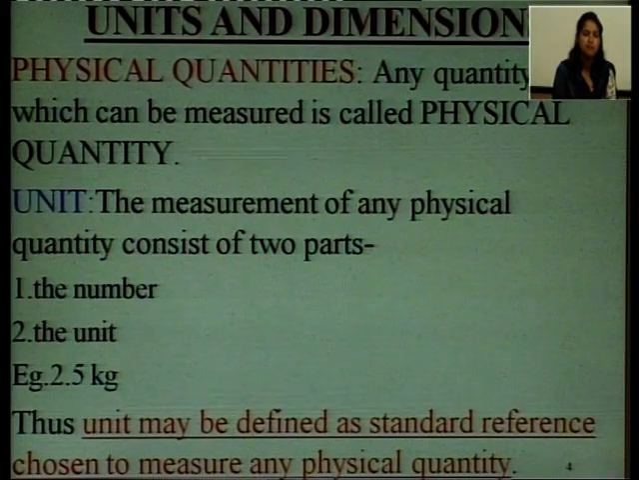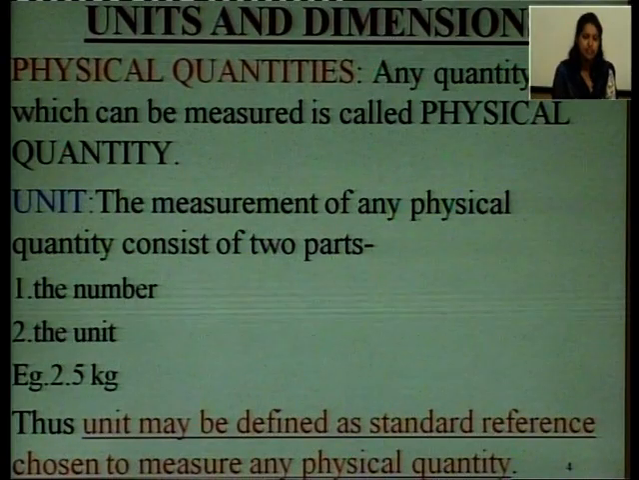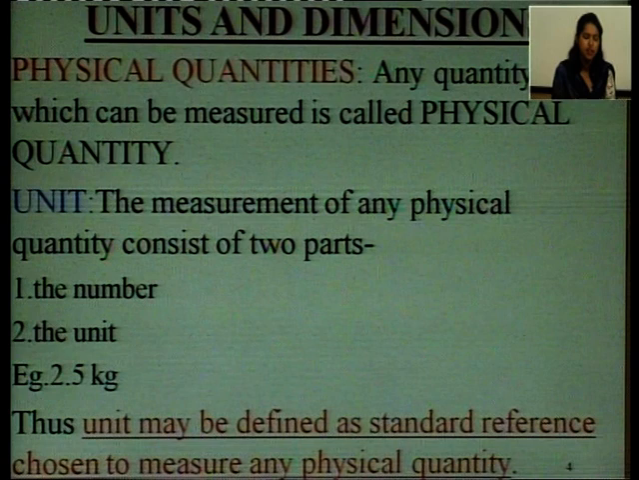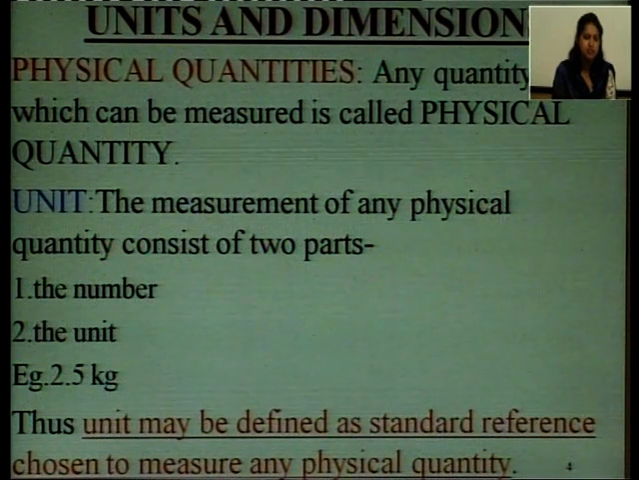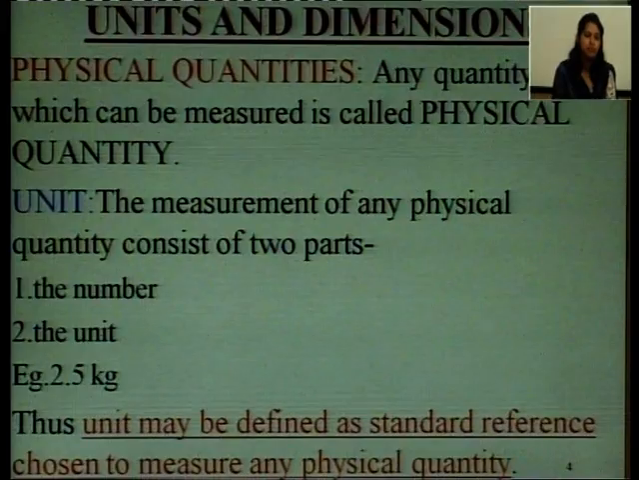So, what is the measurement of a physical quantity? It consists of two parts. One is the number, the second one is the unit. For example, if we want to express the mass, then it will be in kilograms, that is the unit, and the number is 2.5. Unit may be defined as a standard reference chosen to measure any physical quantity.